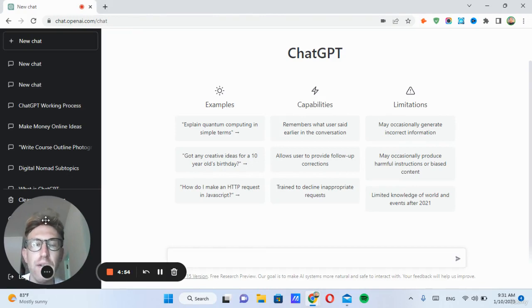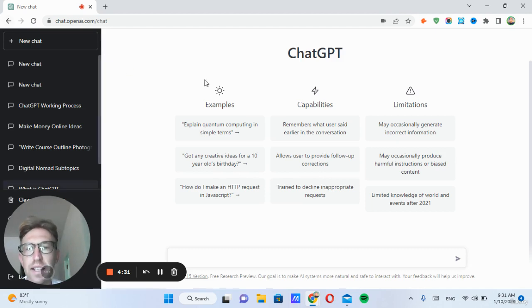So, if you haven't heard of ChatGPT already, it's essentially a large language model built on top of OpenAI on the GPT 3.5 technology. So, essentially, what this allows you to do is ask it long form questions in a human format, and it will reply in a human like quality.